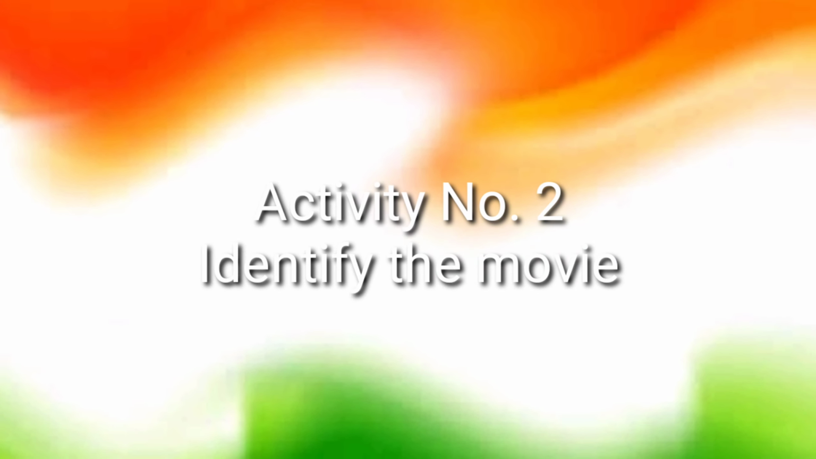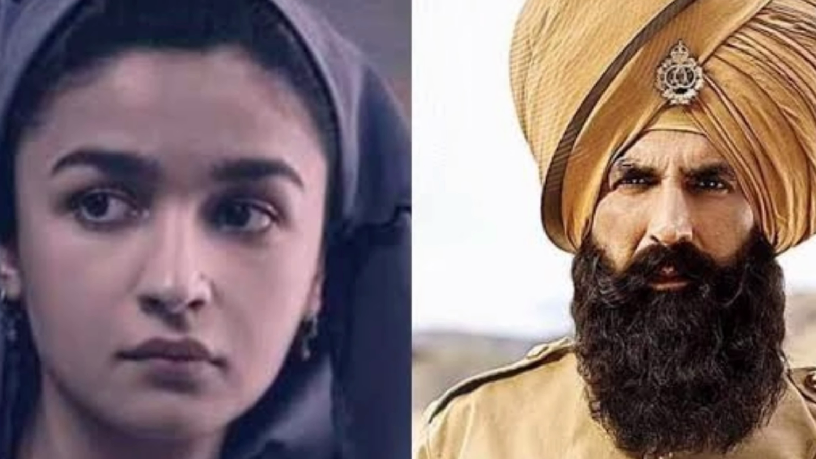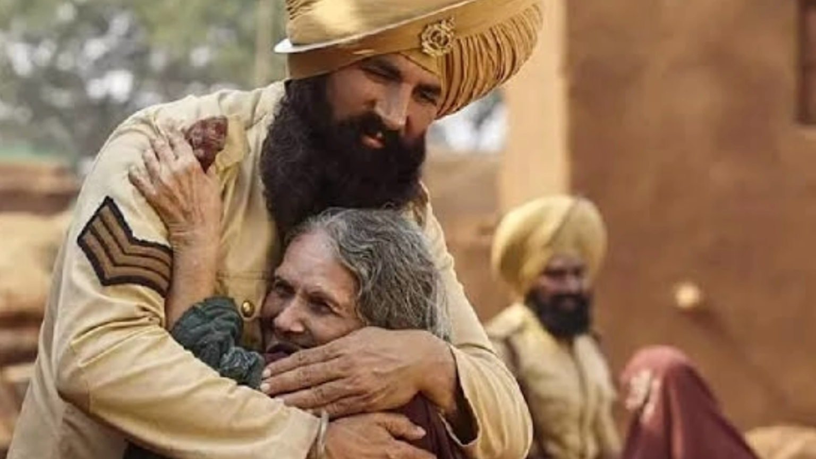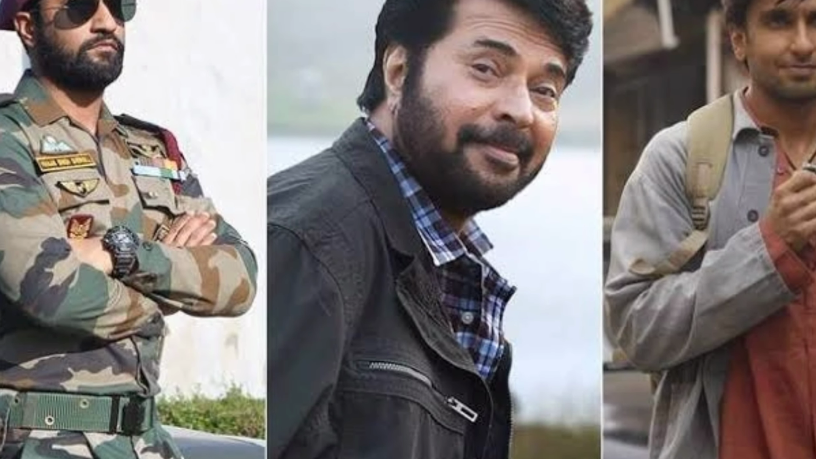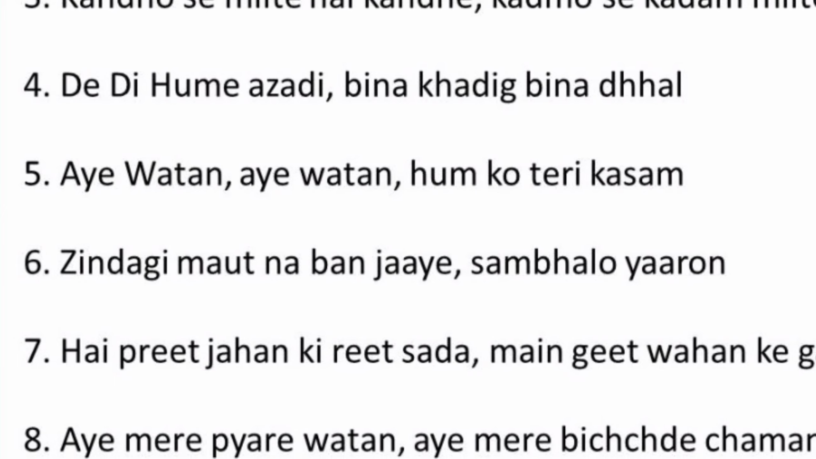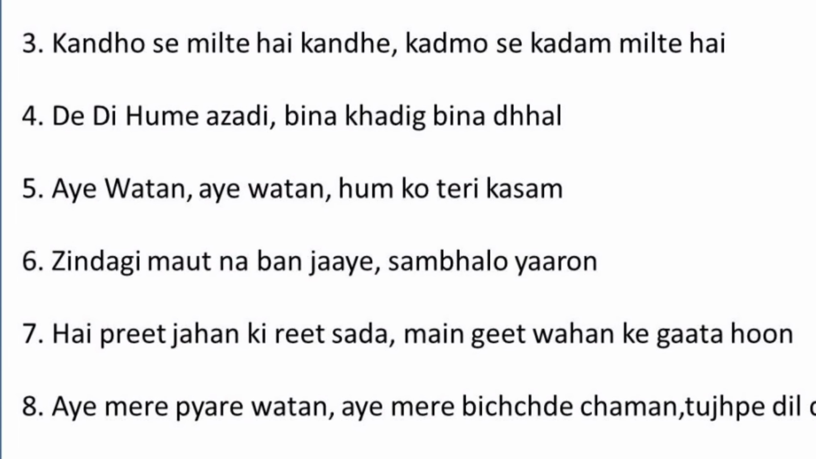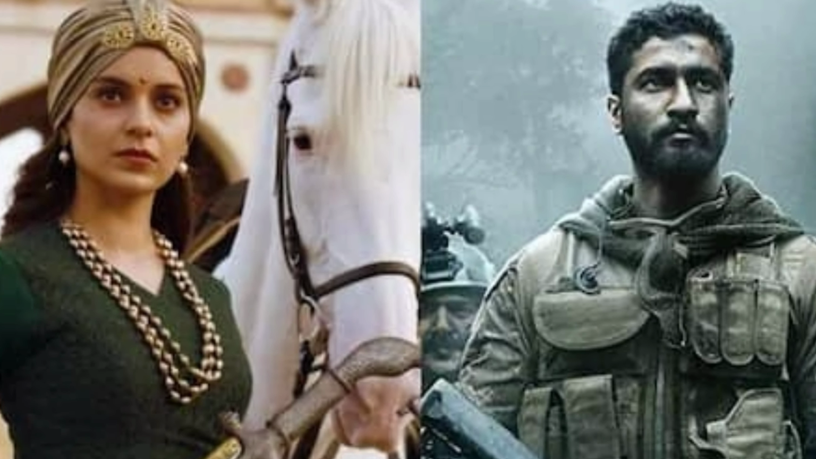Activity number 2, identify the movie. In this game, participants have to write maximum correct movie names against each patriotic song. For playing this game, show and share the page with the participants. Now ask them to write the correct movie name against each patriotic song. This is how you can share. Movie names are also given on the page. To create more fun and confusion, set the time limit of 2 minutes.